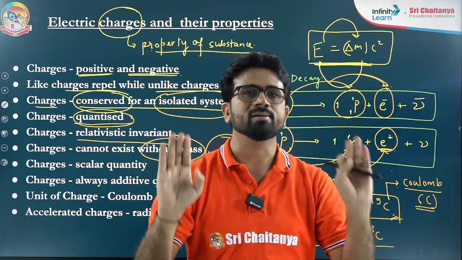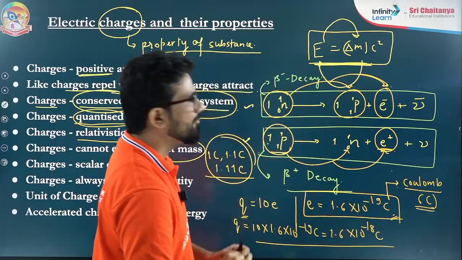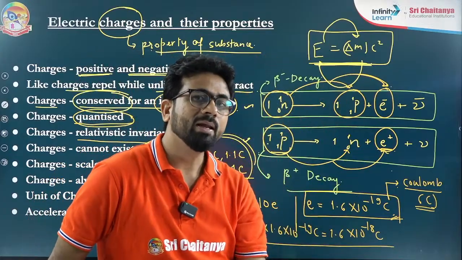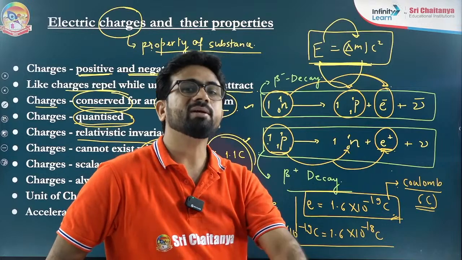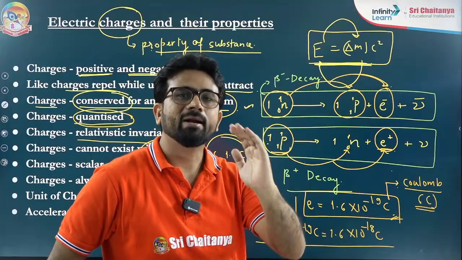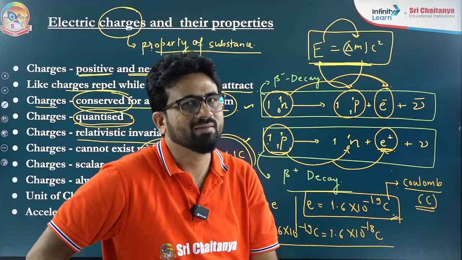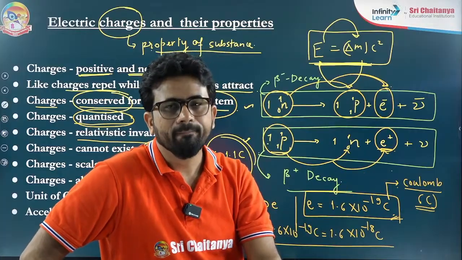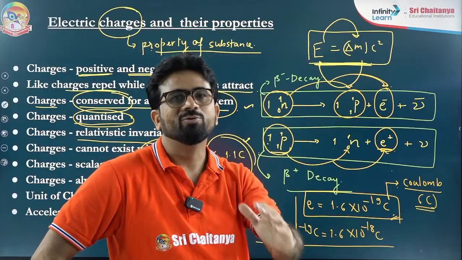Remember, whenever electrons are moving from one body to another, it is changing the mass of the body. That means the electrons are carrying mass with them. That means charge is always associated with mass.